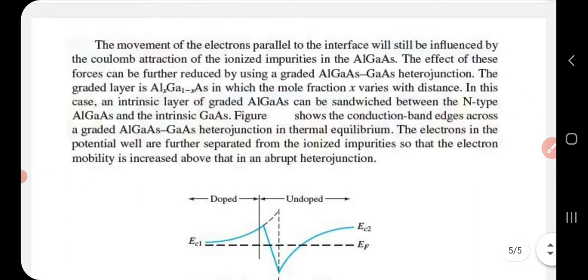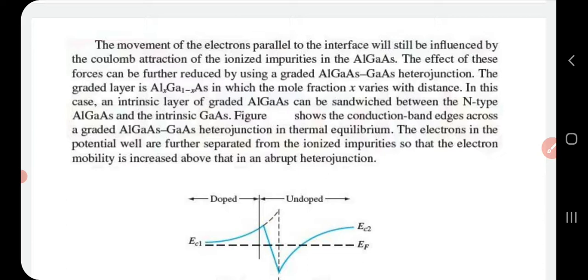The movement of electrons parallel to the interface is influenced by the Coulomb interaction of ionized impurities in the aluminum gallium arsenide. The net result of these forces can be reduced by using a graded aluminum gallium arsenide and gallium arsenide heterojunction. Graded means we are placing thin layers of aluminum gallium arsenide and gallium arsenide one over the other, that is, more than two layers.